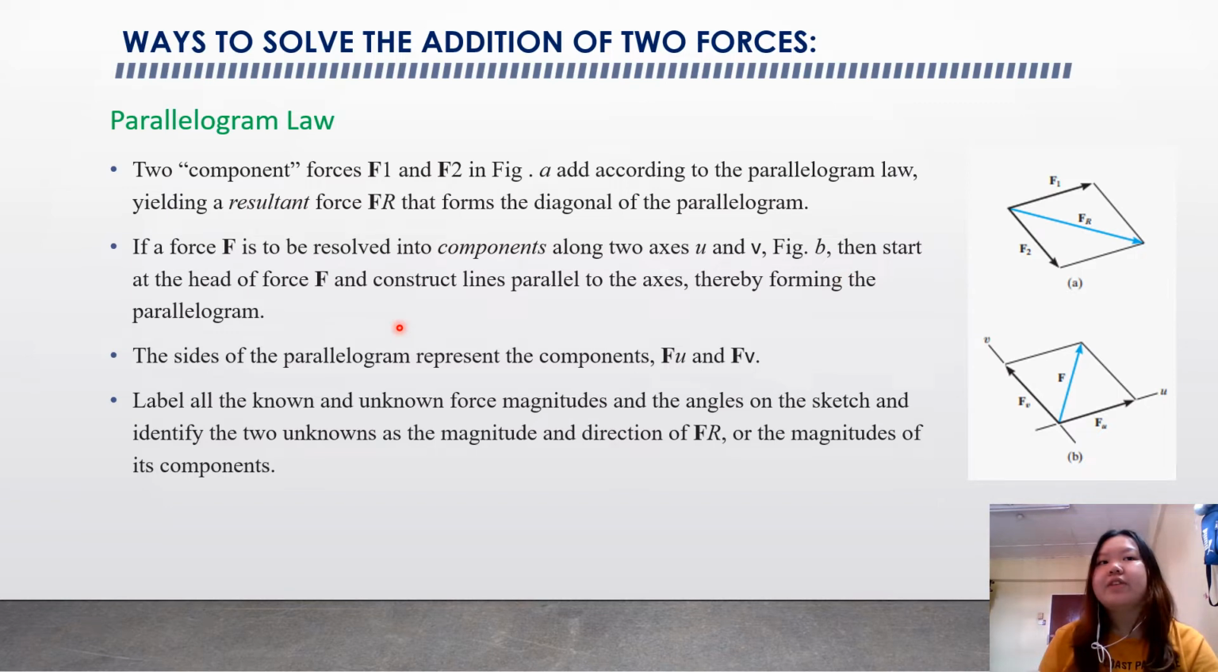If a force F is to be resolved into components along two axes, U and V, you can refer to figure B here. Then you start at the head of force F and construct lines parallel to the axes, thereby forming the parallelogram here. You can see one line is parallel to U and the other line is parallel to V. Then we construct a line across the parallelogram, which is the resultant force that we're going to find. We label all the known and unknown force magnitudes and angles on the sketch and identify the two unknowns as the magnitude and direction of the resultant force.